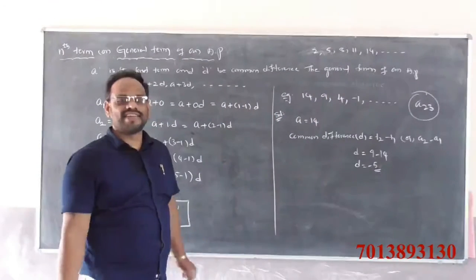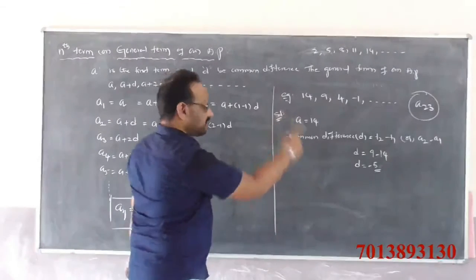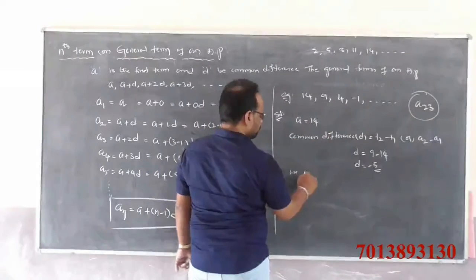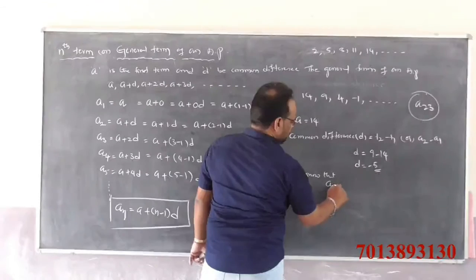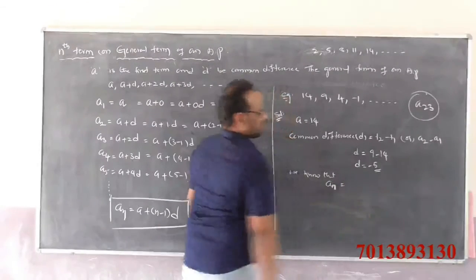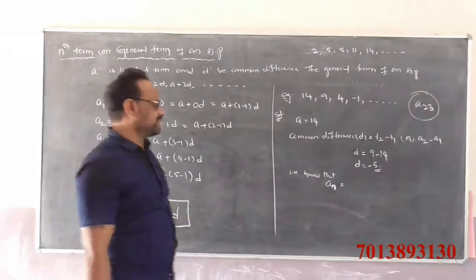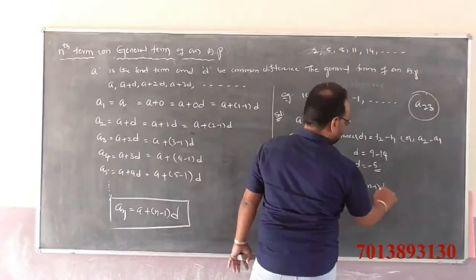We want the 23rd term. We know that An, the nth term or general term, is equal to a plus (n minus 1) into d.